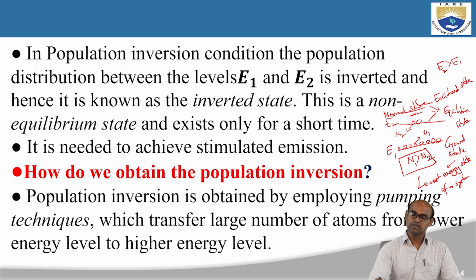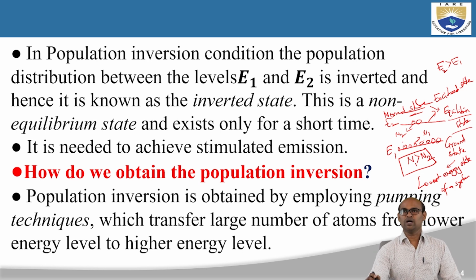That is the reason I am saying N1, the number of atoms in the ground state, is greater than N2, the number of atoms in the excited state. When N1 is greater than N2, this state is called the normal state, also called the equilibrium state.